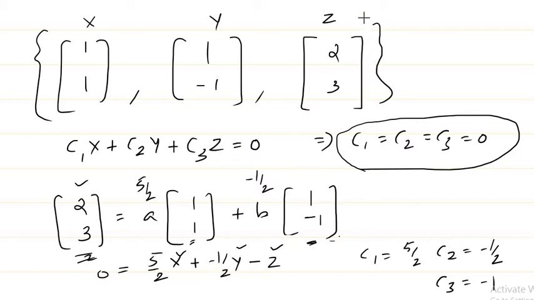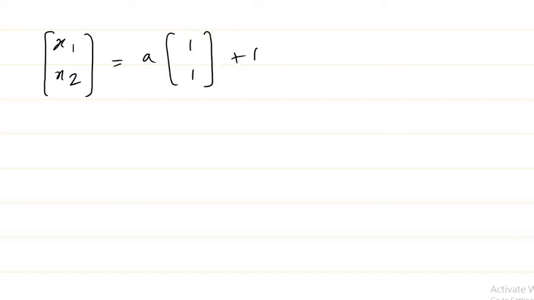Now my claim is that you give me any vector in R2. Okay, you give me any vector in R2, I can show you how I can represent those vectors in terms of my vectors (1, 1) and (1, -1). That means if you give me any vector, that I'll take as a general notation, my claim is that you can represent them in terms of these two vectors. That means I have to tell you what is the value of A and B I must choose.